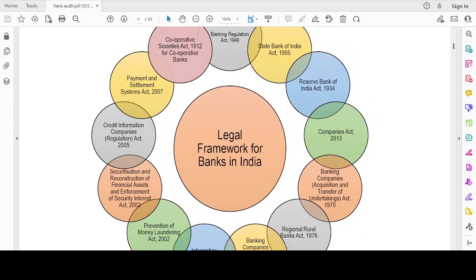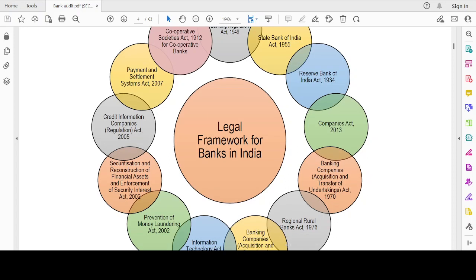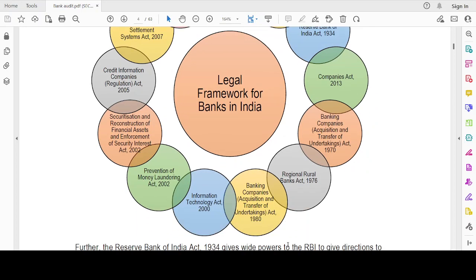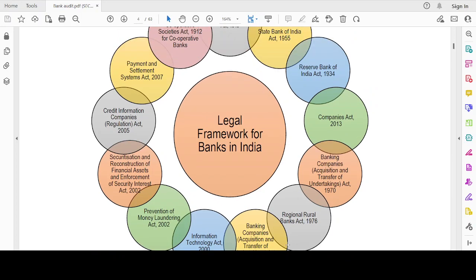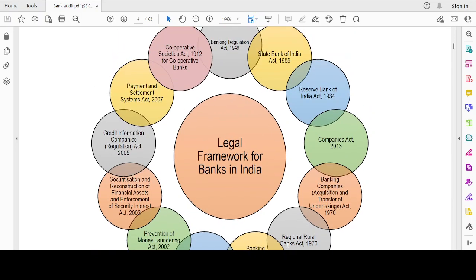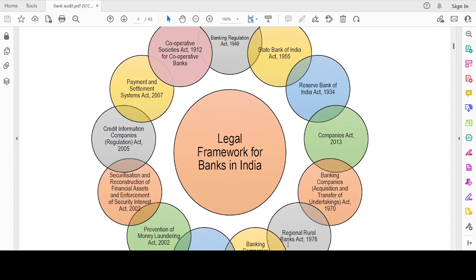Let's repeat it: Banking Regulation Act, State Bank of India Act, Reserve Bank of India Act, Companies Act, and then PMLA Act. And then we have the Banking Companies Acquisition and Transfer of Undertakings Act, Regional Rural Banks Act, Banking Companies Acquisition and Transfer of Undertakings Act 1980, SARFAESI, and then Credit Information Companies Act 2005, Payment and Settlement Systems Act 2007, and the last one is Cooperative Societies Act 1912 for cooperative banks.